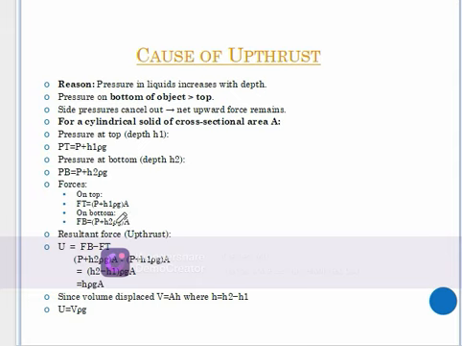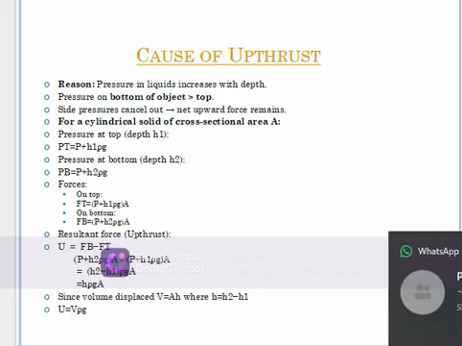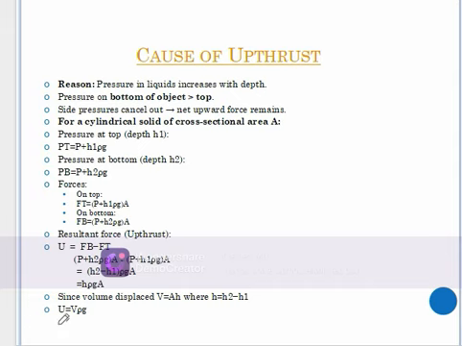Remember, when we will be calculating upthrust, this volume will be the volume of the fluid displaced, which is equivalent to the volume of the solid, either the full solid or the part of the solid inside the fluid, times the density of the fluid and now the gravitational pull.